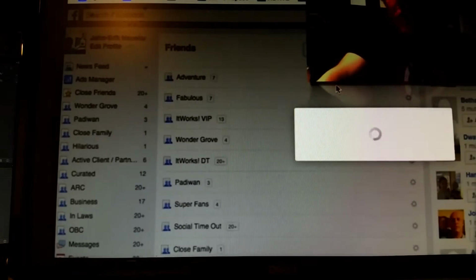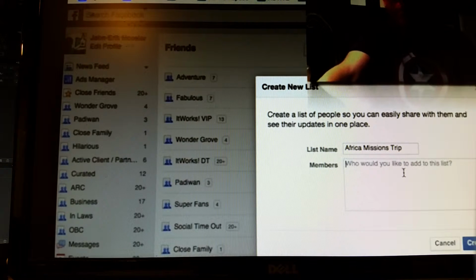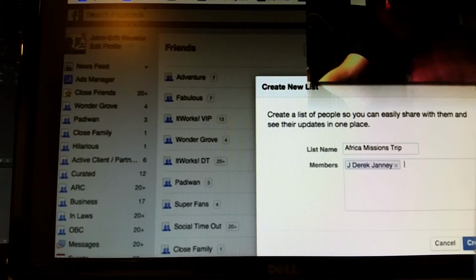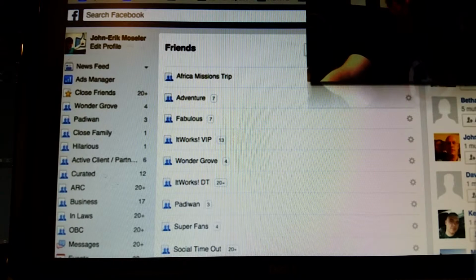You also notice up at the top here, this is a way for me to create lists. So if I wanted to create a list here, this is where I could create that. And I could add people, I've added him to that, and I can add a bunch of people right to that list. So you see, there are two different ways. I can go right to where this URL is up top, or I can go to the individual person's name. Unfortunately, these are things that are not allowed to be done in the app, so we have to do it here. So now you'll see, okay, I've added Adventure, but maybe it's way down there.